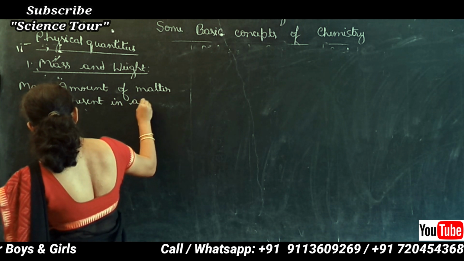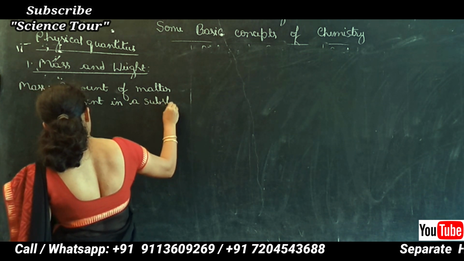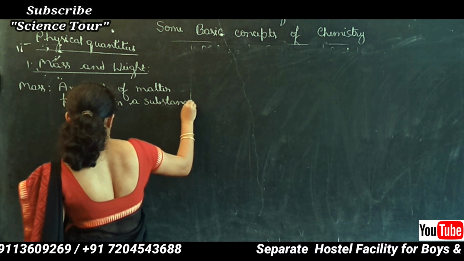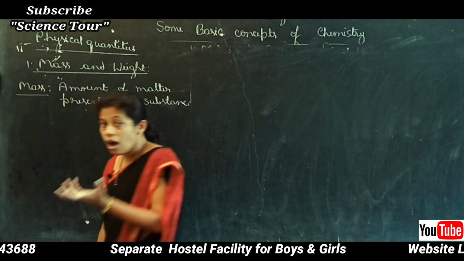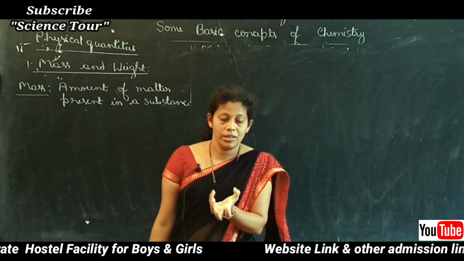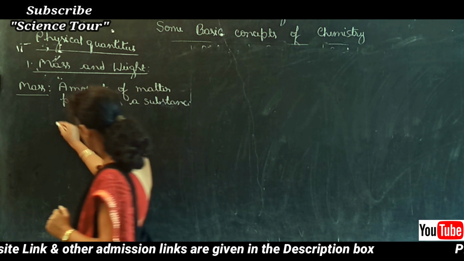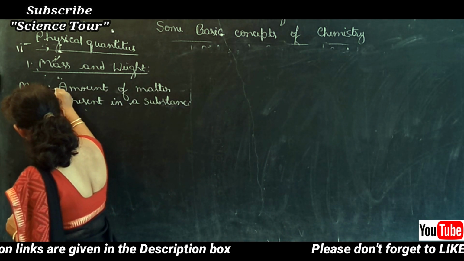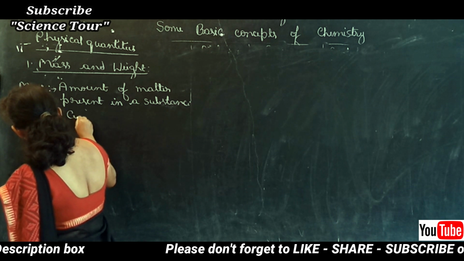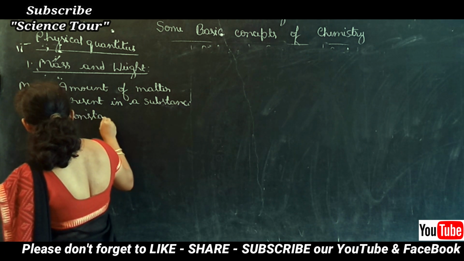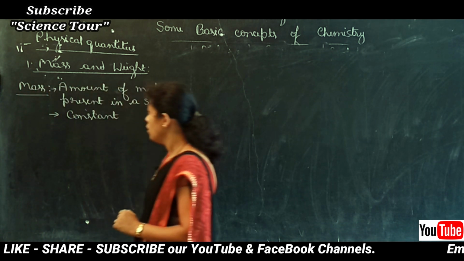That is called mass. Mass is how much matter is present in a given substance. Mass is always constant. It doesn't vary.